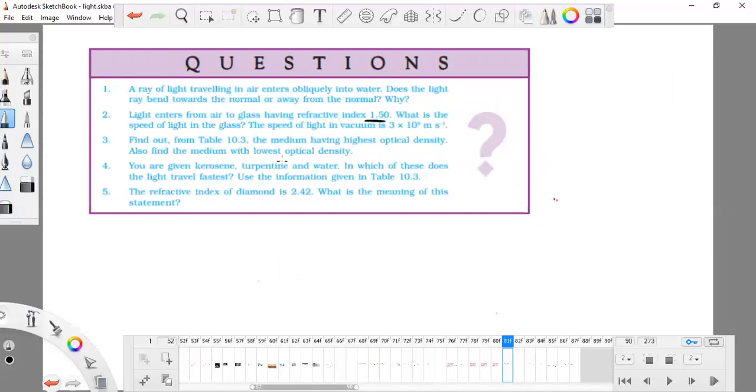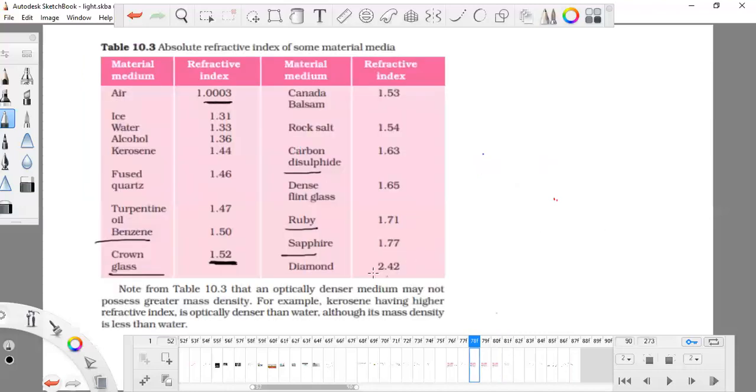Highest optical density and lowest optical density. The lowest optical density is air and the highest optical density is diamond, because it is very thick, but it is transparent. A light ray can pass through diamond, it is transparent.